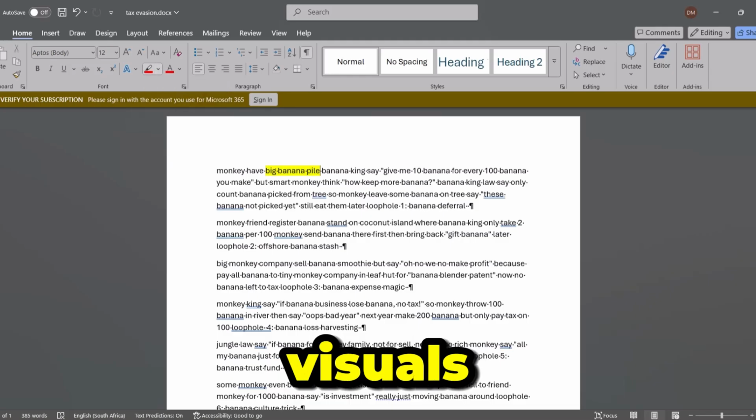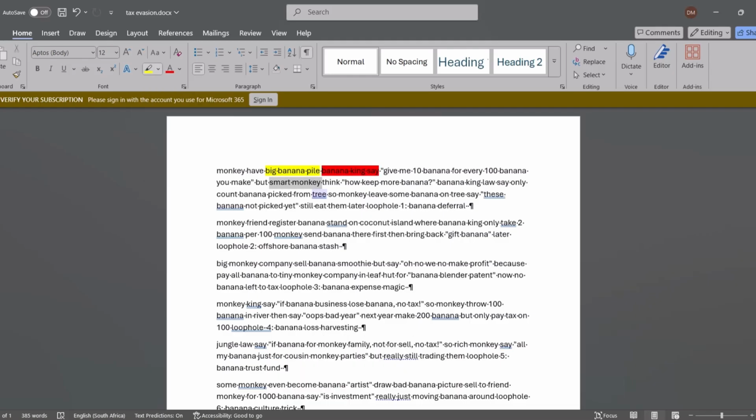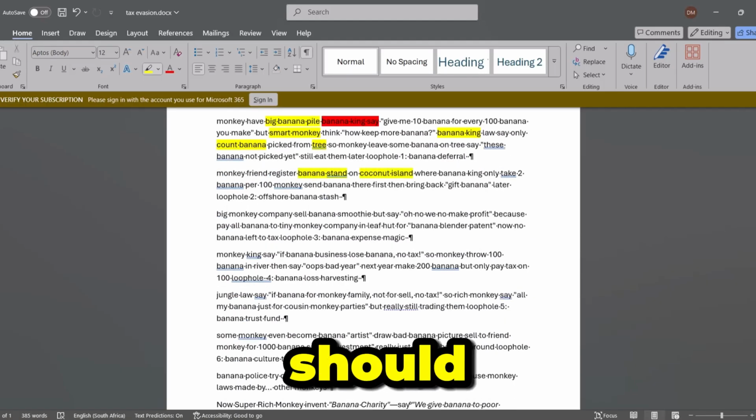Step 3, getting the visuals, or as I like to call it, our mind map. We are going to take the script we got from our AI and paste it in a Word document. Now we are going to highlight every word or instance that can be expressed as a visual or be represented by a graphic. This should take you 5 minutes.